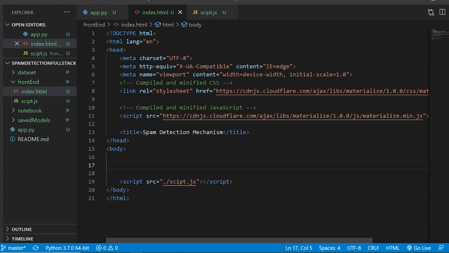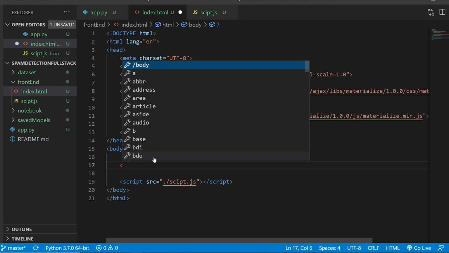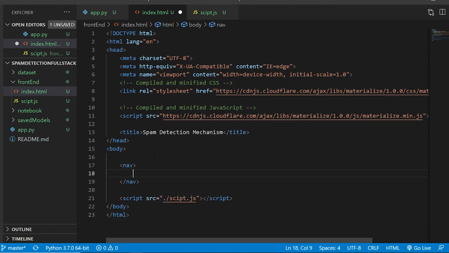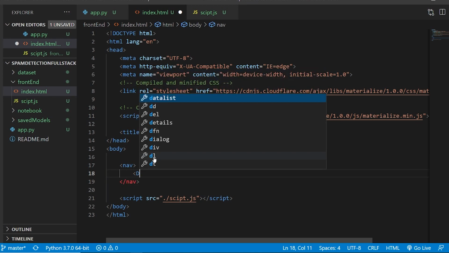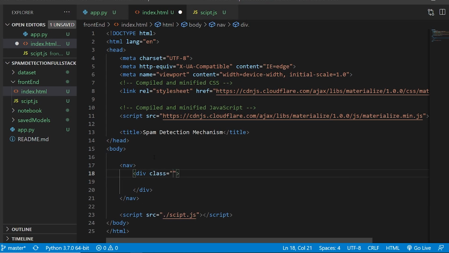So just like Bootstrap, there are many classes involved when we talk about Materialize CSS. And this is, I would say, very easy. This is also not as hard as it seems. Okay, so it is definitely hard. So first of all, I'll make a navbar, and here I just make a div with the class nav-wrapper. You can check the documentation. There is a lot of stuff related to it in the documentation.